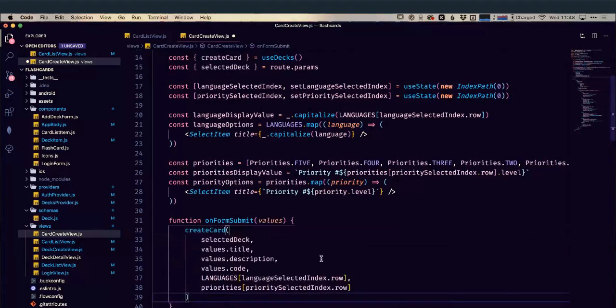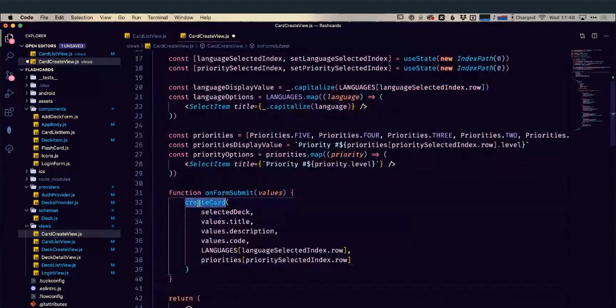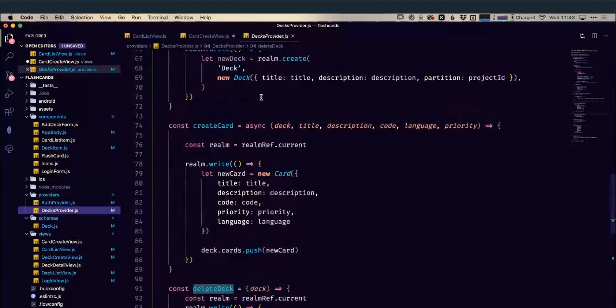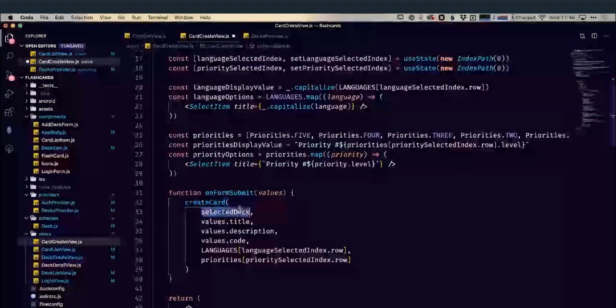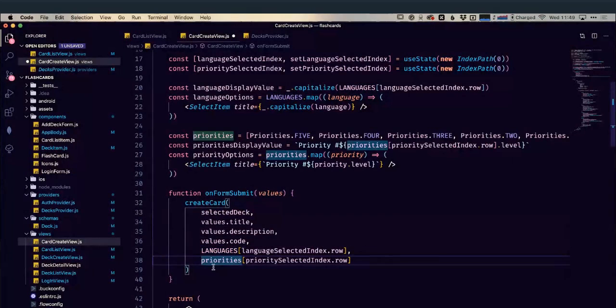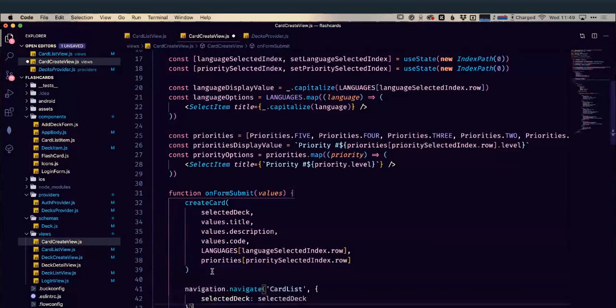Okay, so we have our create card function, which is being defined within our deck provider. Somewhere up here, create card. It's going to take a reference to the deck we want to create the card on, title, description, code, language, priority, etc. It's going to create that card for us. And then once we've got a card created, let's navigate back to the card list so we can see that card. So let's pop that in here as well.